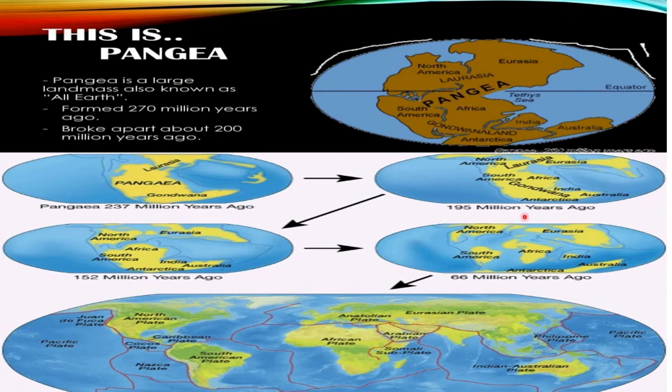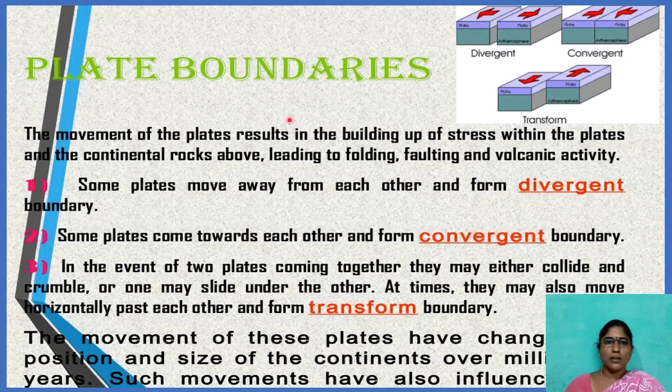This is 195 million years ago. After that, it again changed in this shape 152 million years ago. Again here 66 million years ago. Now the present situation, present world, Pangaea is in this shape. What are the 3 types of plate boundaries? Divergent, convergent, and transform. Now we will check each and every one here.